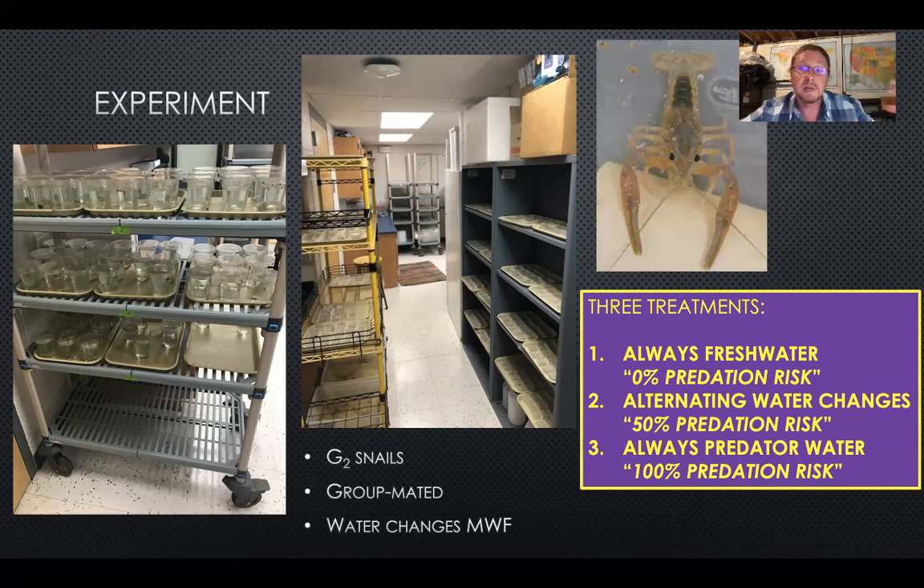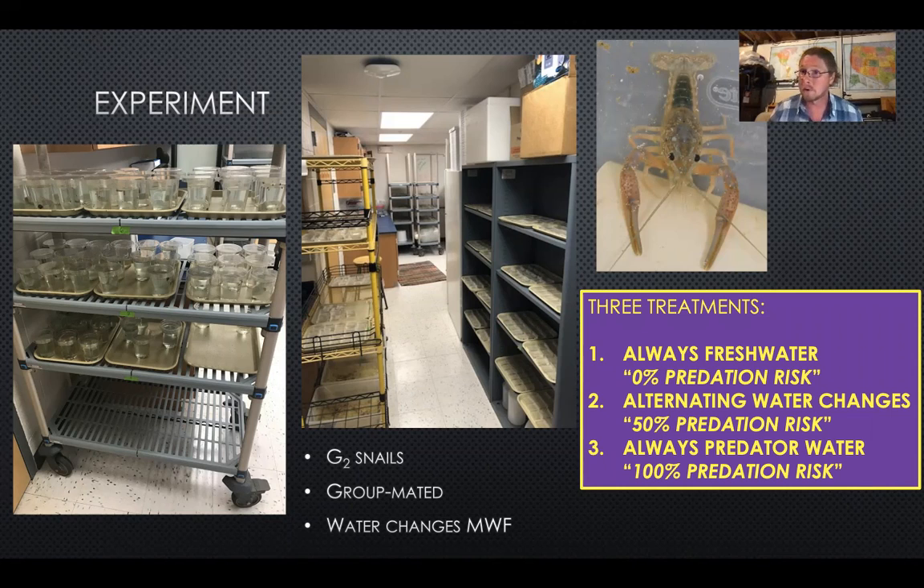So we manipulate predation risk by holding, in this case, crayfish in separate tanks and feeding them snails, taking the water that they were held in and adding that to the experimental snails, or clean carbon filtered tap water. Okay, so snails in the no predator treatment are always going to receive that clean tap water Monday, Wednesday, Friday.